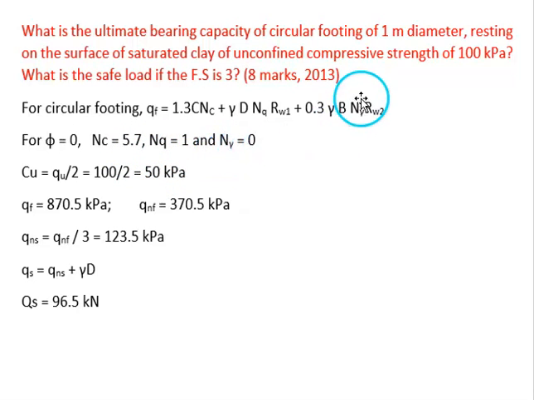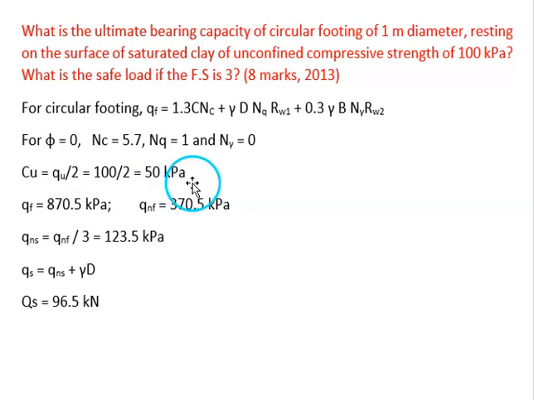Because N gamma equal to 0, even the third term will become 0. Second term is also 0 because depth is 0. Because it is placed on the surface, D equal to 0. So second term is not there. Because N gamma equal to 0, even the third term is not there. So Qf equal to 1.3 C NC. And here C value is not given, but it is indirectly given in the form of unconfined compressive strength. So from this value we can find the cohesion, which is equal to unconfined compressive strength divided by 2.